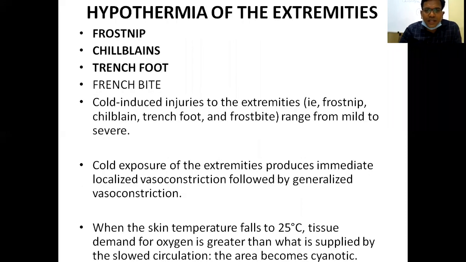What is hypothermia of the extremities? These are frostnip, chilblains, trench foot, and frostbite. These cold-induced injuries to the extremities, that is frostnip, chilblain, trench foot, and frostbite, range from mild to severe.